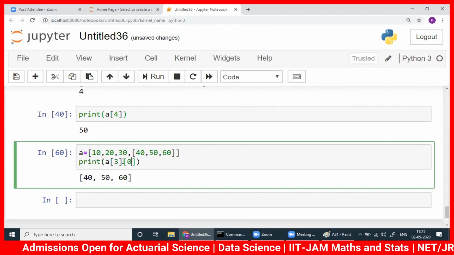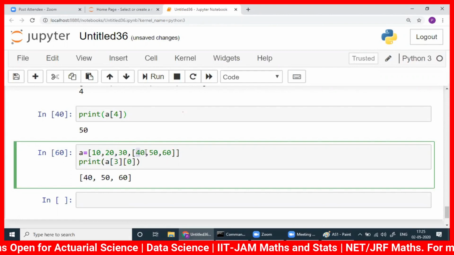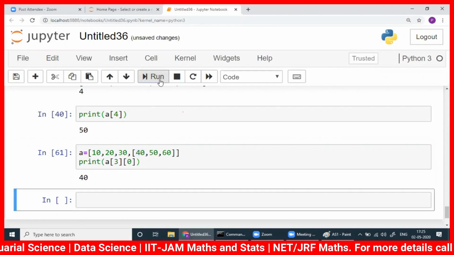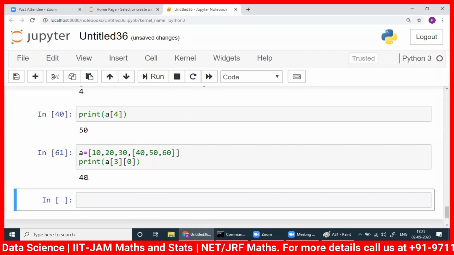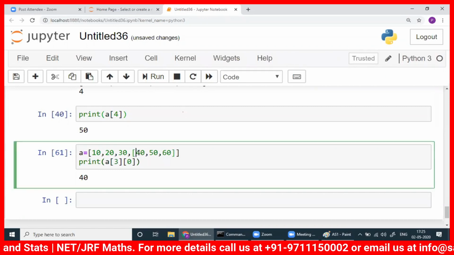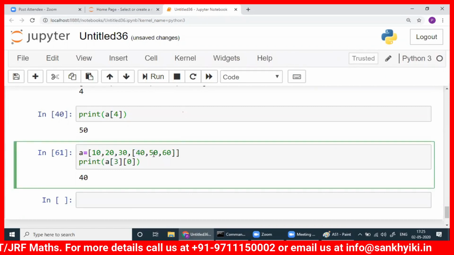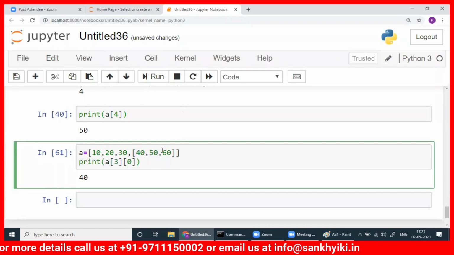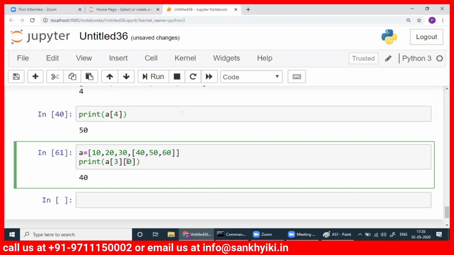You go to 0, the first element of 3 again. If you print this, you will get 40. So in 3 here, this is 3, 0, and this is 3, 1. This one is 3, 2. So with 3, we have 3 things, 0, 1, and 2. That's all. So you get these elements.